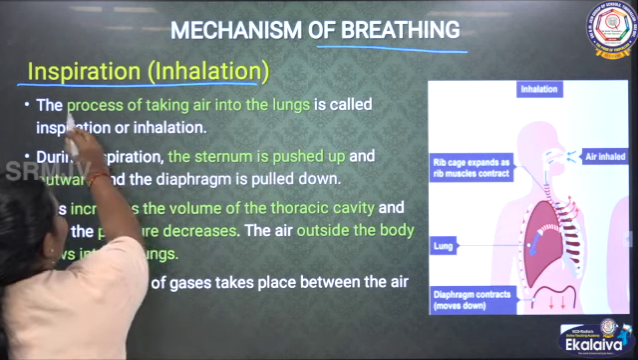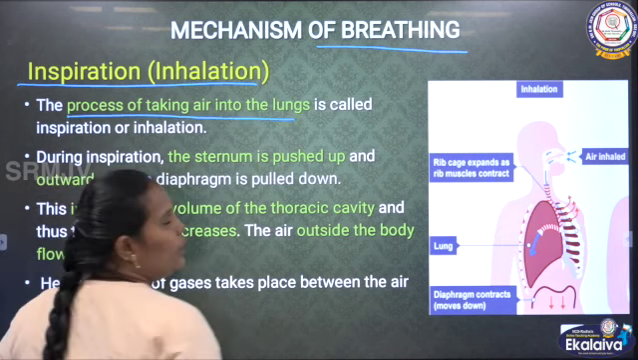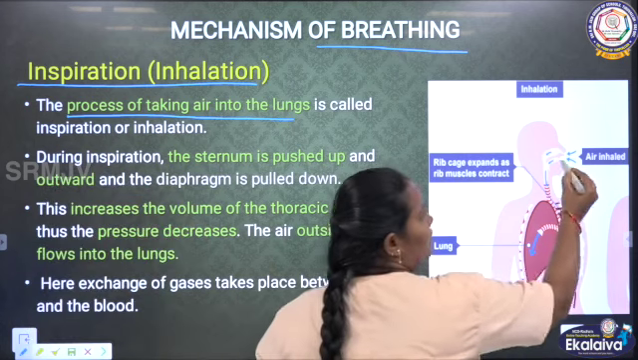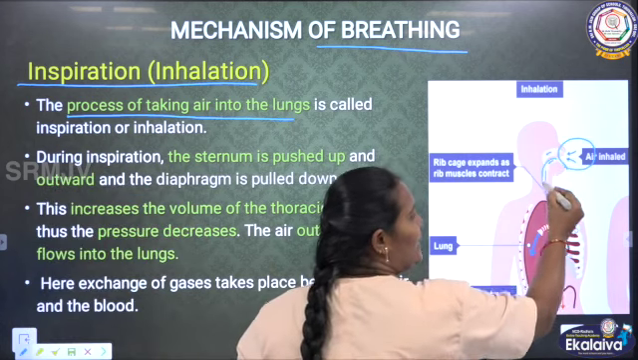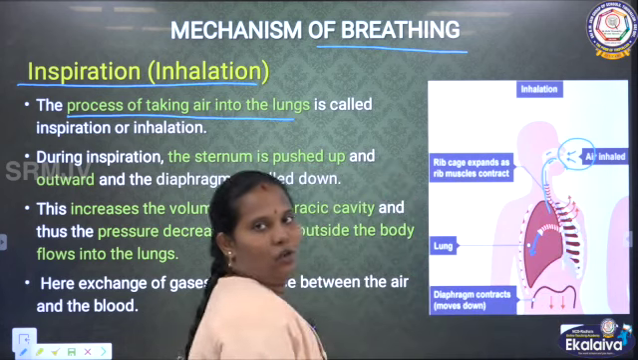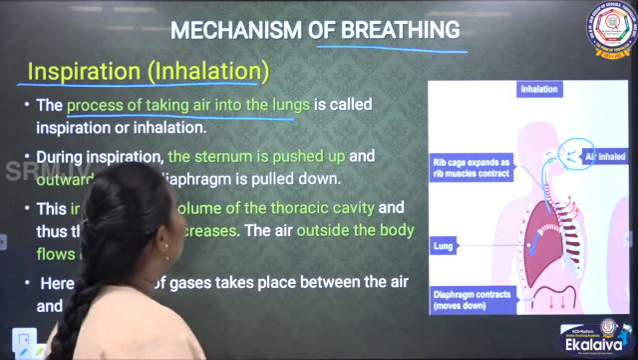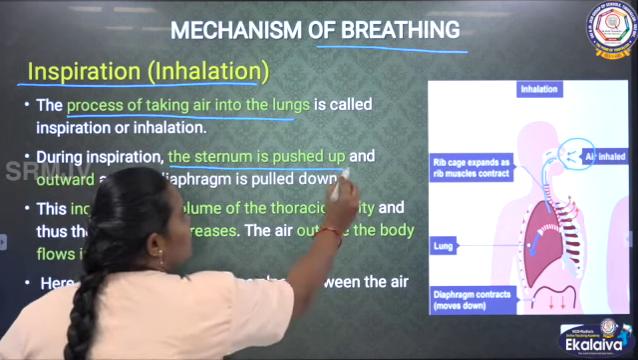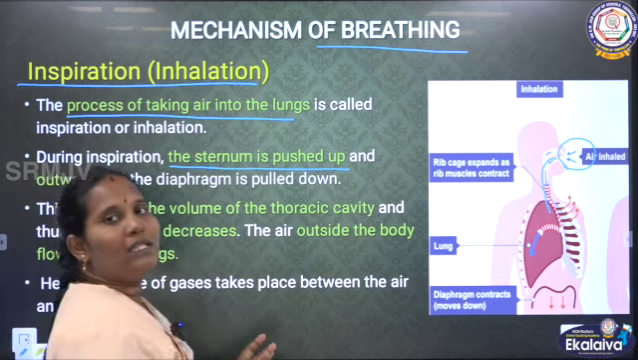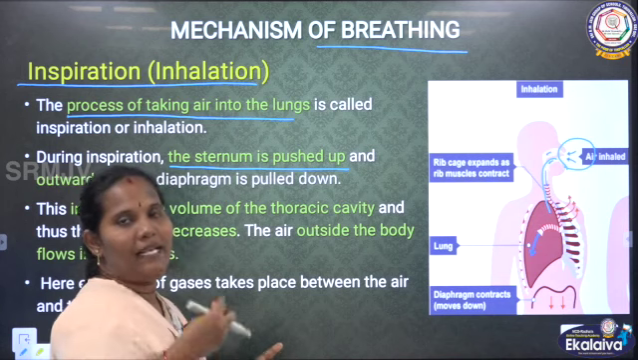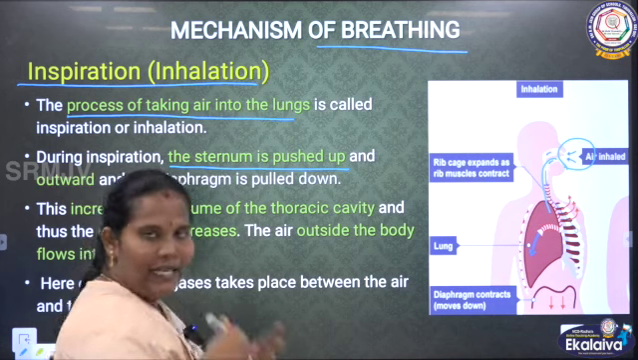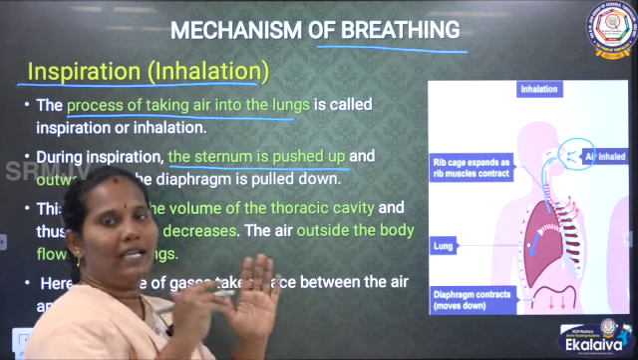See, the process of taking air into the lungs is called the inhalation. Clear? See, during the inspiration, the sternum is pushed up. What are the processes happening when we inhale the oxygen? While we inhale, first I told the rib cage is there.